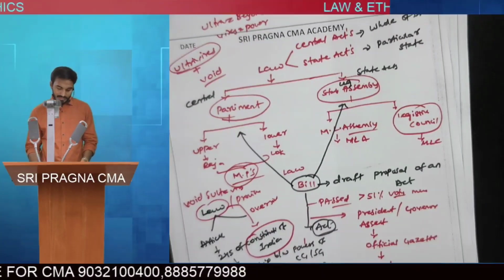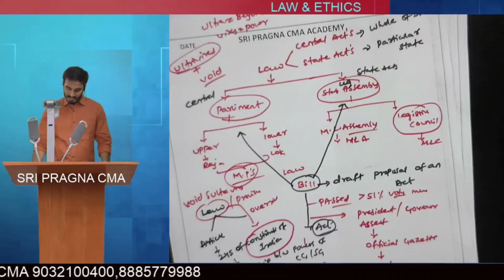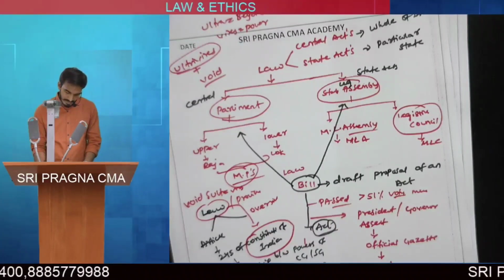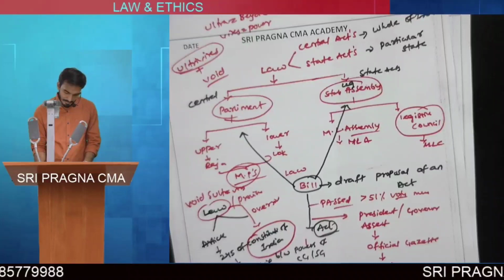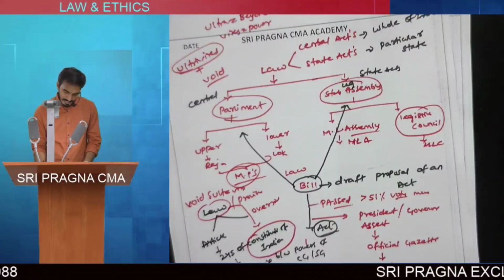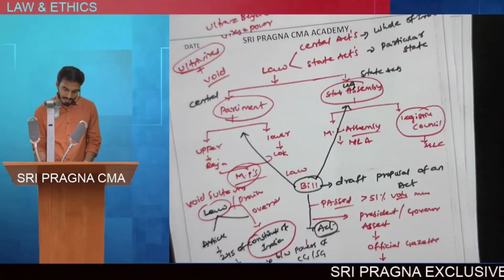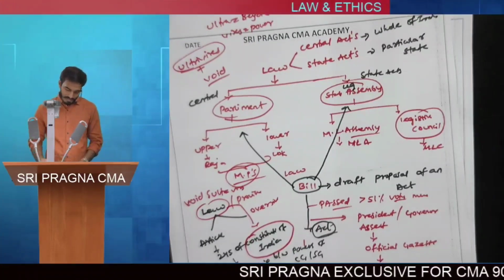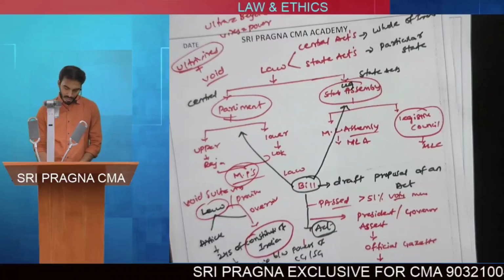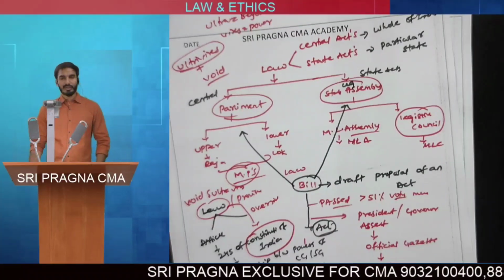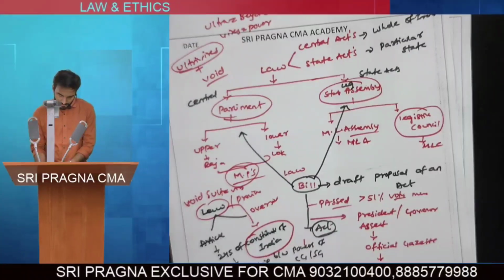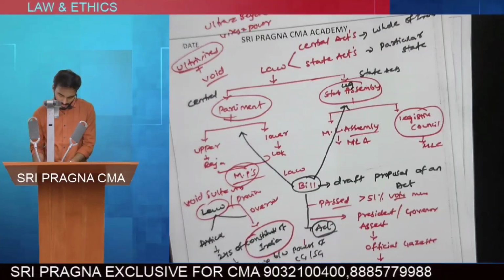And the matters covered under the concurrent list, list 3: both parliament and the state legislative assembly have the power to frame laws on them. A few examples of matters covered under the concurrent list, sir, are forests and education.